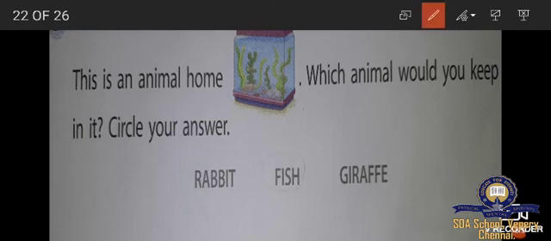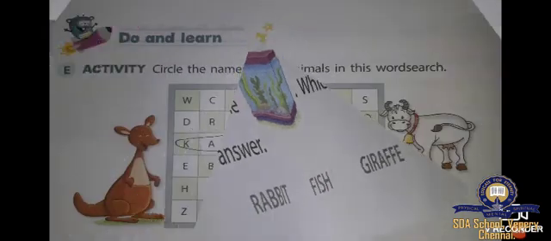I keep fish. Very good. Fish only live in water. Water is there in this tank. So which animal do we have to keep? We have to keep fish. Shall we do the next one?